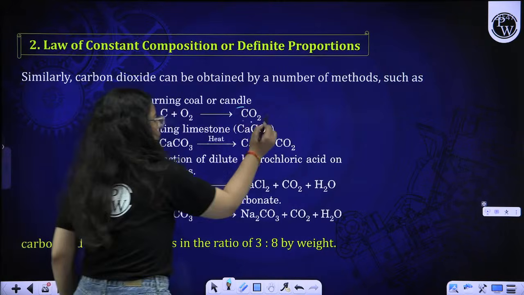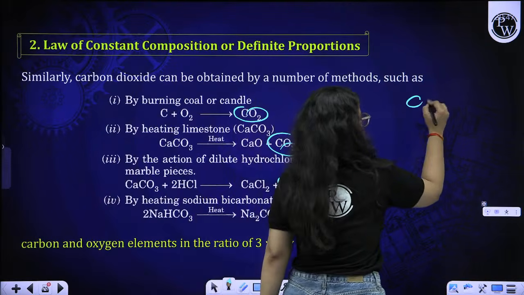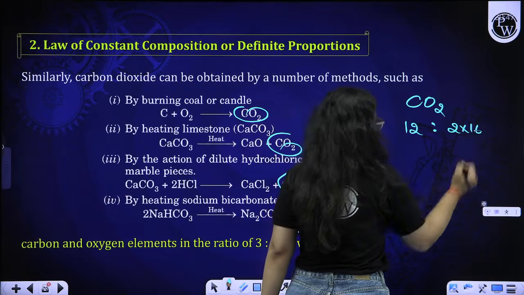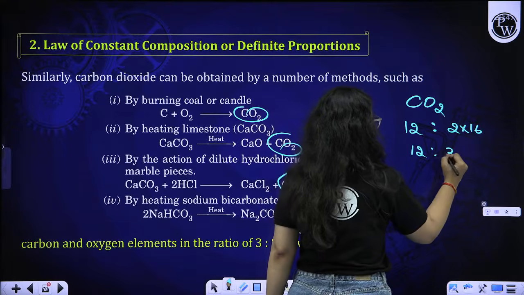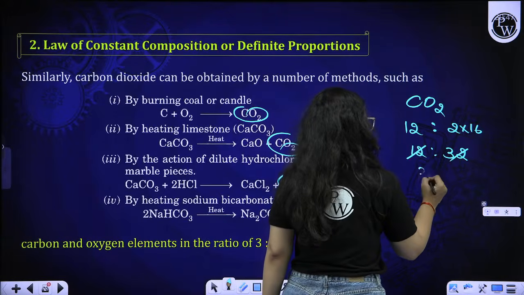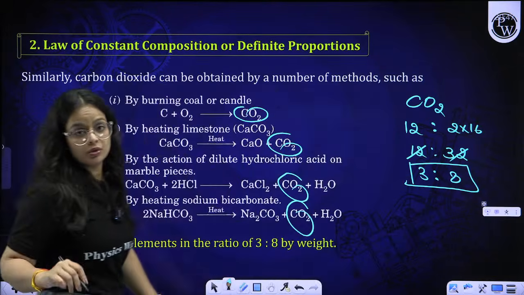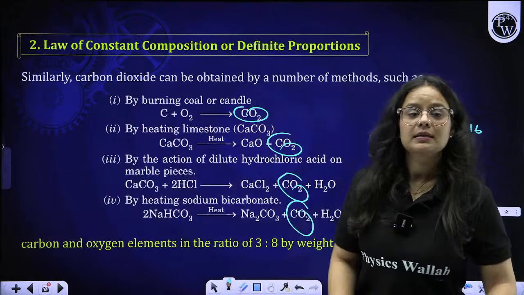The CO2 produced from all sources contains carbon and oxygen in which ratio? Carbon mass is 12, oxygen mass is 16 into 2 because 2 oxygens are there. So 12:32, which comes out to be 3:8 only. So irrespective of the source of CO2, we always have carbon and oxygen in the same ratio, beta. This is the law.